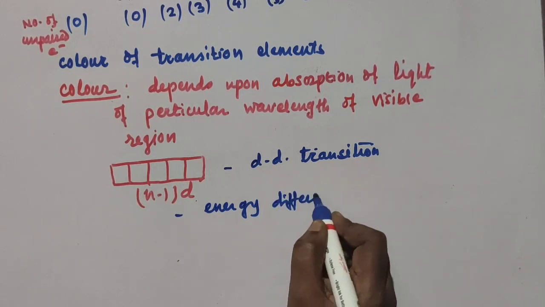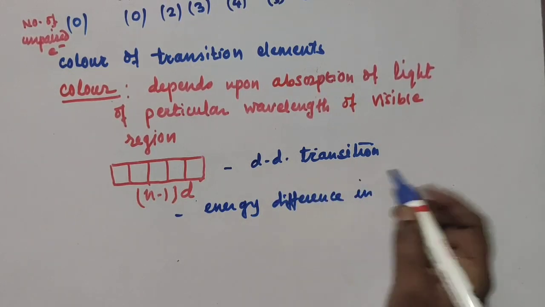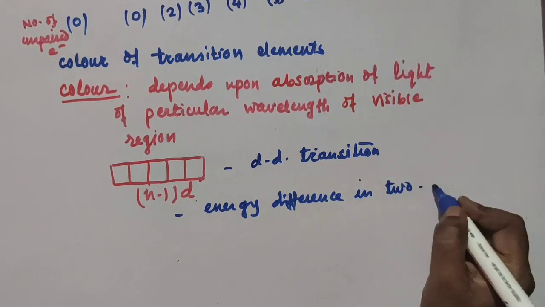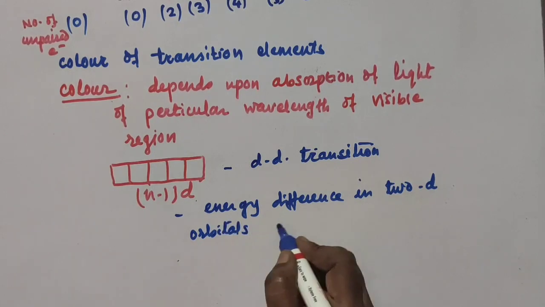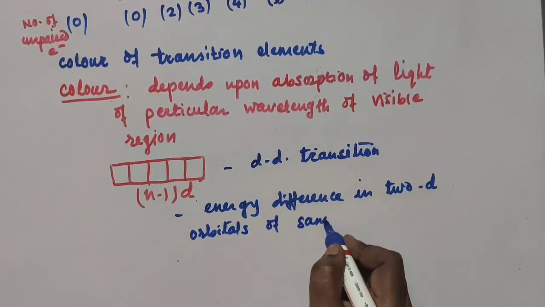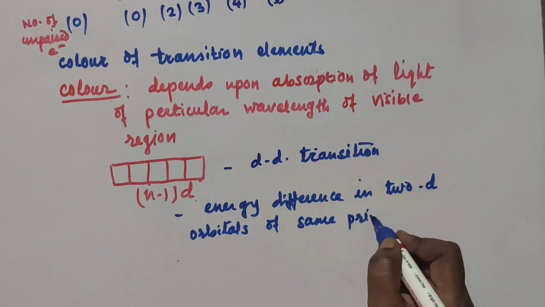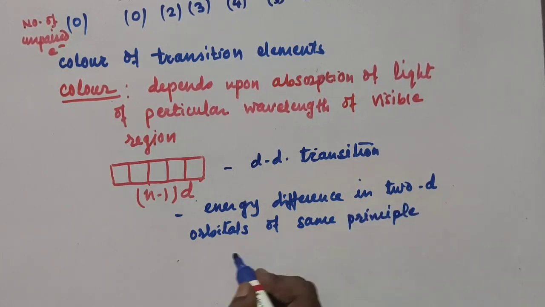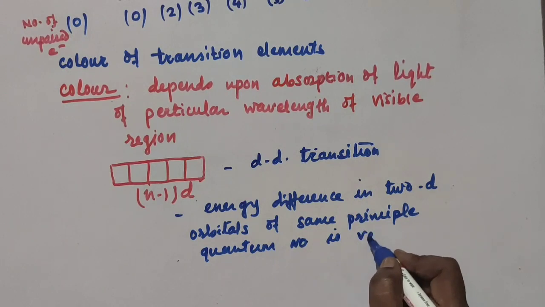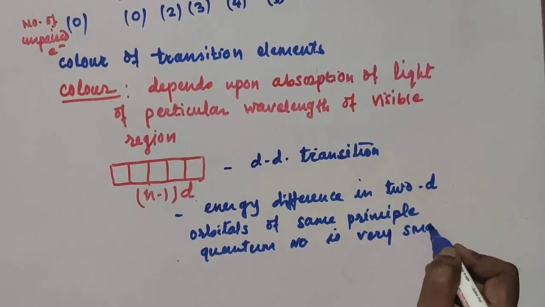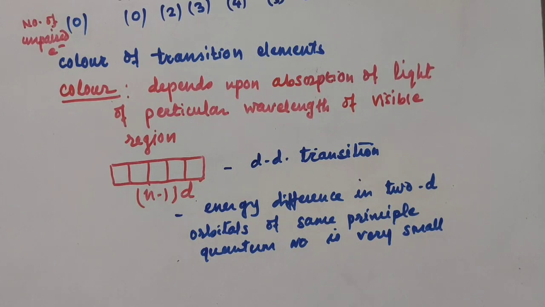The energy difference between the d orbitals of the same principal quantum number is very small, and such a small energy is already available in the visible region.